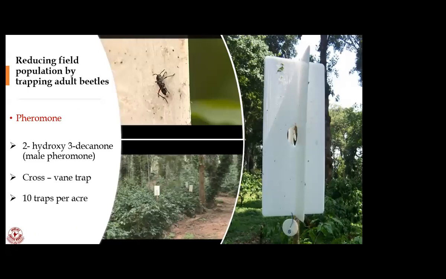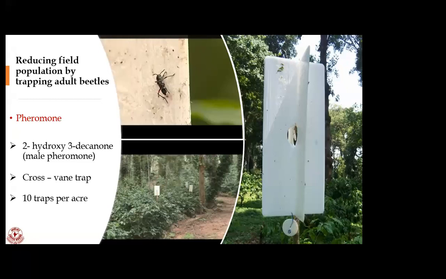After spraying, another important method during the flight period is placing pheromone traps. The pheromone is from the coffee white stem borer, identified by the Coffee Board, and it is commercially available in all Coffee Board offices. You have to keep 10 traps per acre.